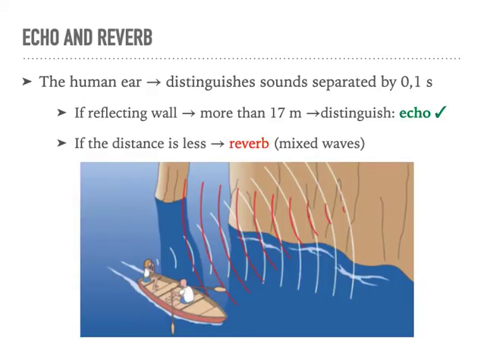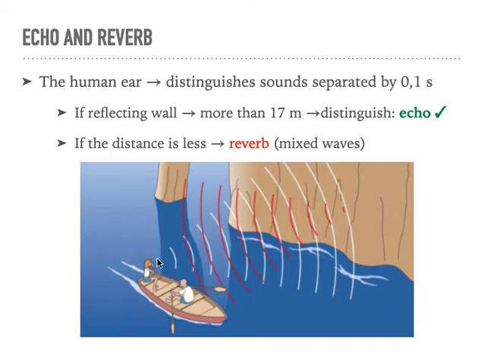And finally, we're going to talk about echo and reverb. The human ear can distinguish sounds separated by 0.1 second, but the sound has a velocity, a speed.